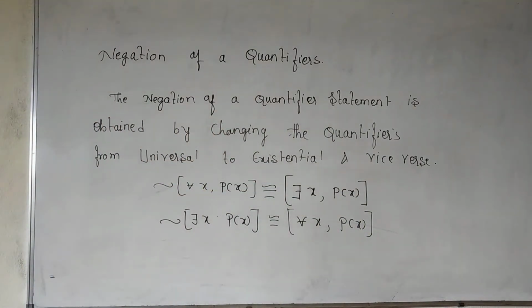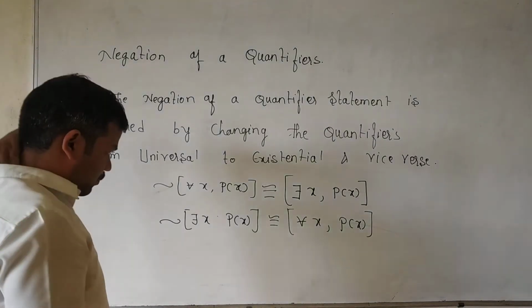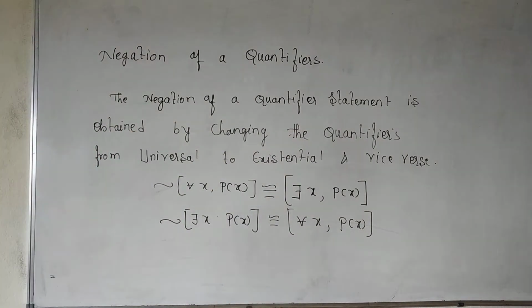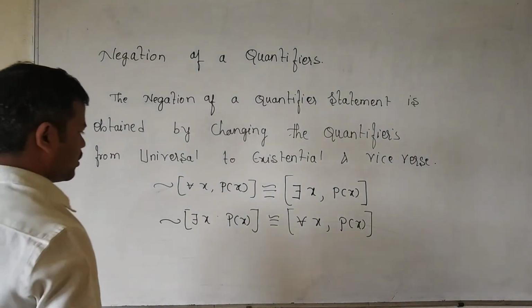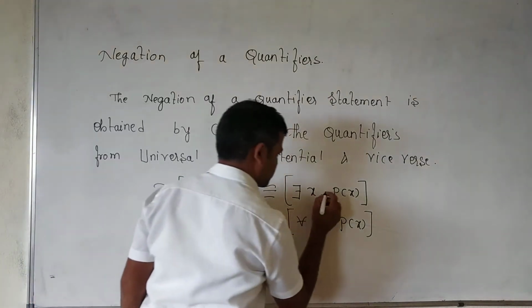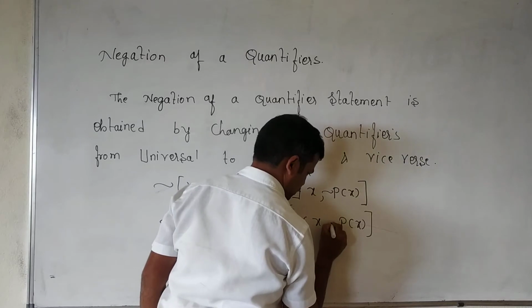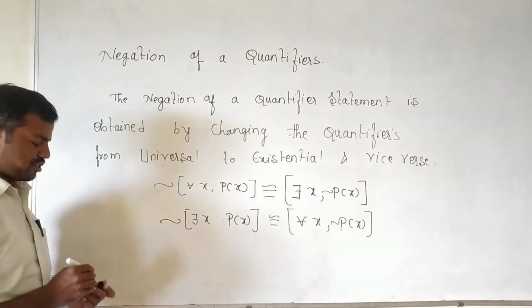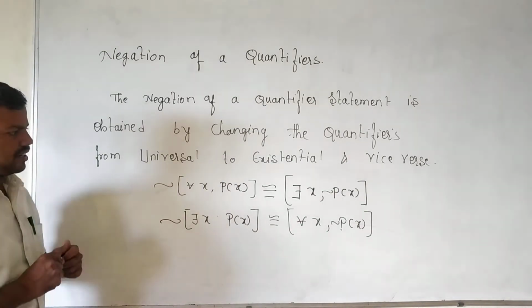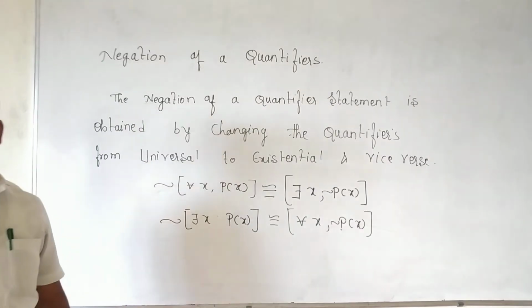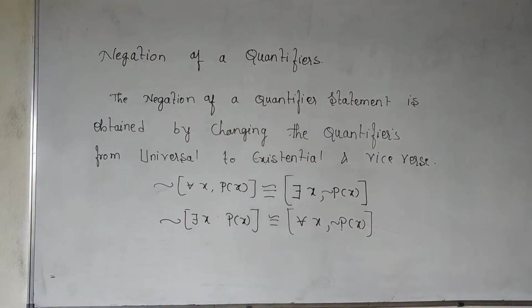Next we see examples, where we find the truth value. Here the negation is applied to the open sentence. So this is about the negation of the quantifiers. Next we move to the example.